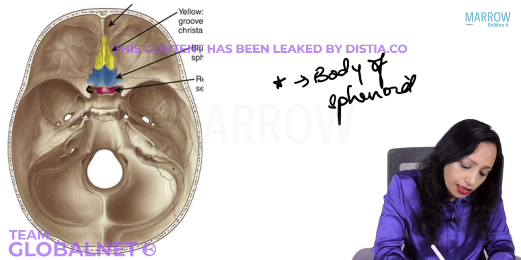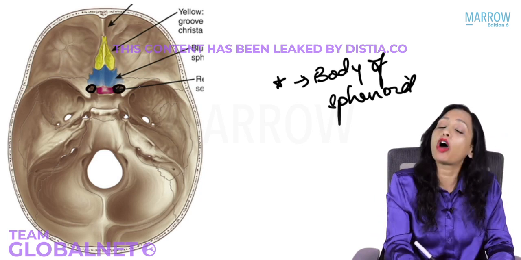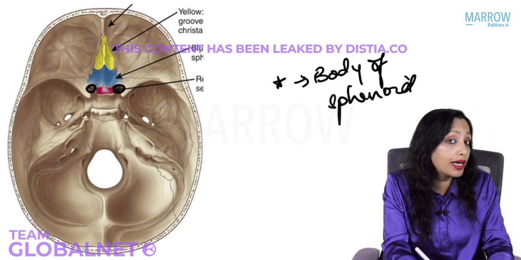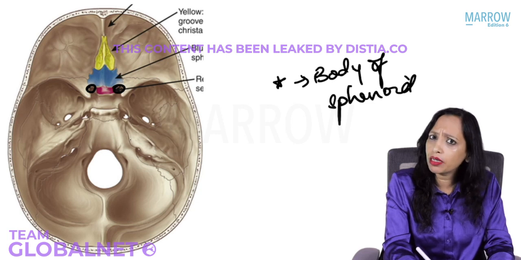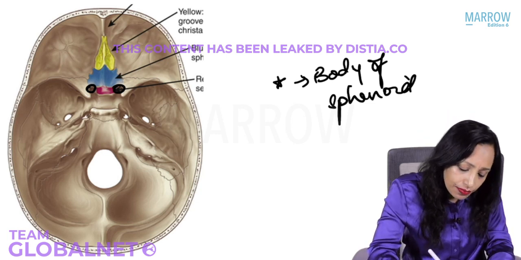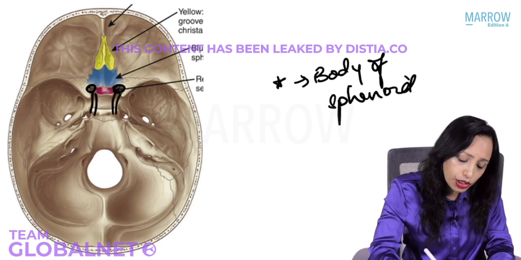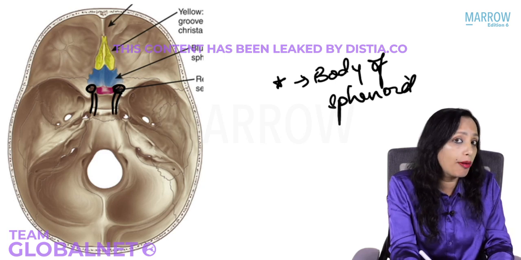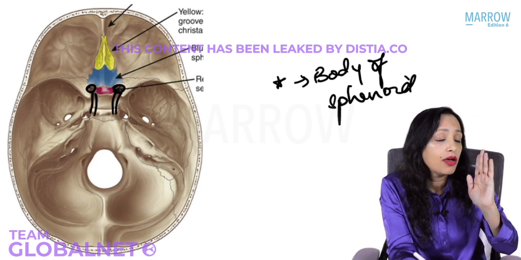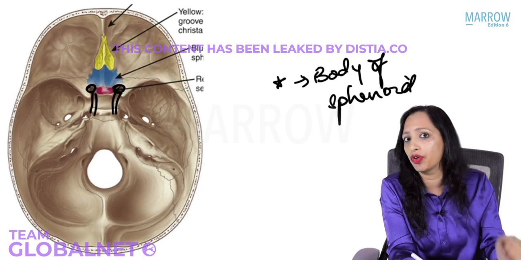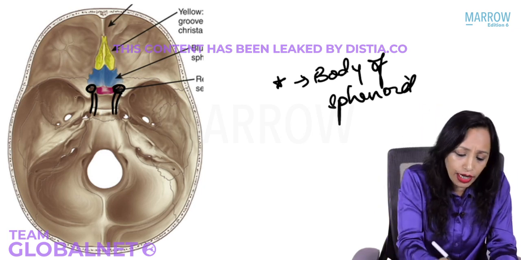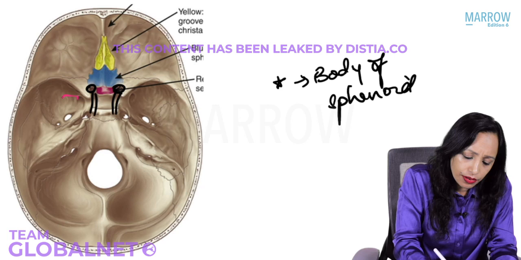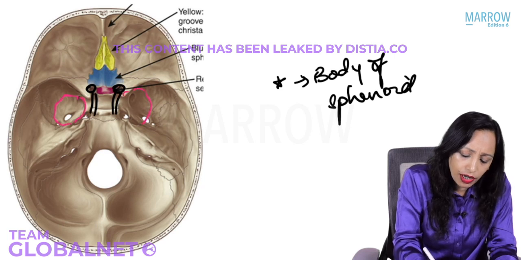Now just note here, what opening do we have? Yes, the optic canal, and what goes out through the optic canal? Yes, the optic nerve. The optic nerve is very closely related to the roof of the sphenoid sinus, and it exits through the optic canal after passing closely in relation to the roof of the sphenoid sinus. Also, what do we have laterally here? Can you tell me?